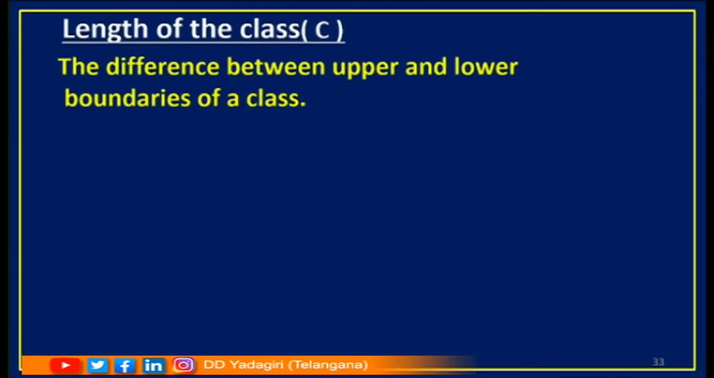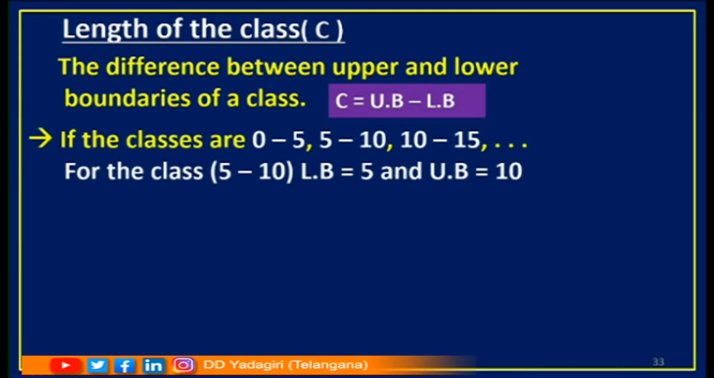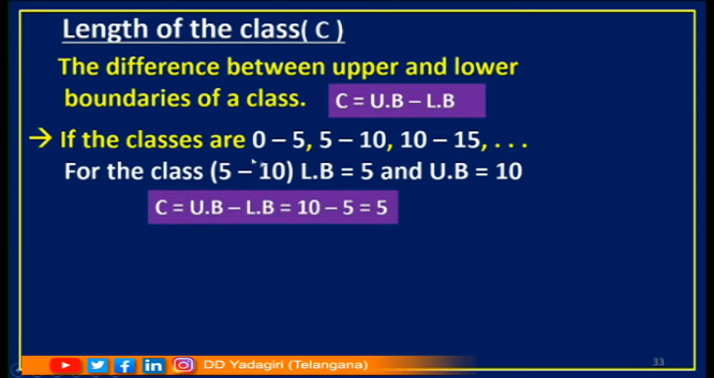Length of the class. The difference between the upper and lower boundaries of a class is called the length of the class. So I can say C is equal to UB minus LB. If the classes are 0 to 5, 5 to 10 and so on, for the class 5 to 10, see children, these are exclusive classes, so limits are the boundaries. For the class 5 to 10, lower boundary is 5, upper boundary is 10. So C is equal to UB minus LB, that is 10 minus 5 equal to 5.